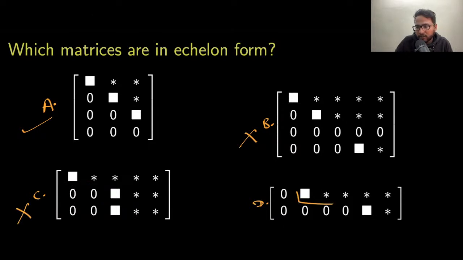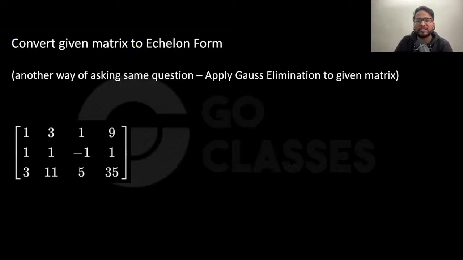What about this? You start from here. What do you think? Is this in the equivalent form? What about D? Yes, D is in the equivalent form, right? So A and D are in the equivalent form. I hope you understood this. That was an easy question, but for the sake of practice, I just put it there. Now let's move further.